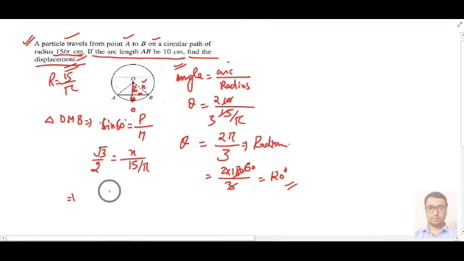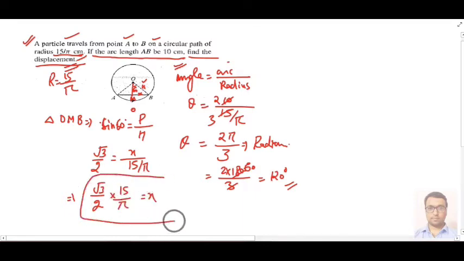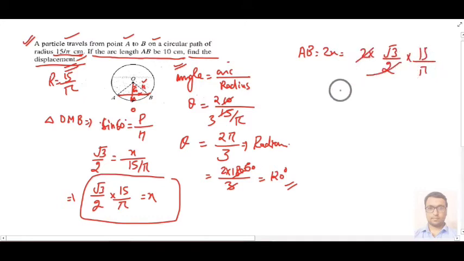Or you can write root 3 by 2 into 15 upon pi equal to x. So total chord length AB will be equal to 2 times x. So it will be 2 times root 3 by 2 into 15 upon pi. So this will be our answer, that is 15 root 3 upon pi.